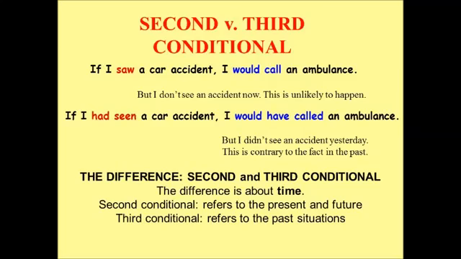Observe the following sentences. If I saw a car accident, I would call an ambulance. But I don't see an accident now, so this is unlikely to happen. If I had seen a car accident, I would have called an ambulance. But I didn't see an accident yesterday. This is contrary to the fact in the past. The difference is about time. Second conditional refers to the present and future, while third conditional refers to past situations.